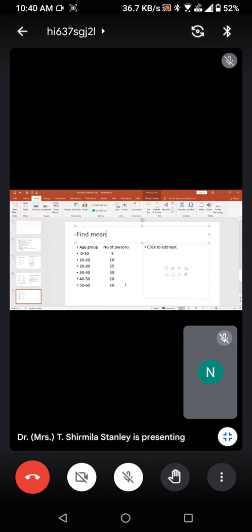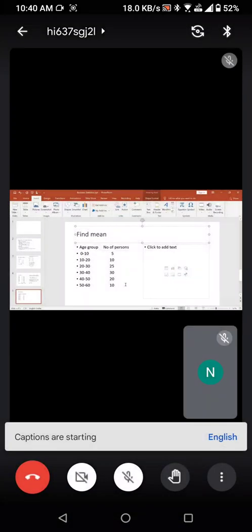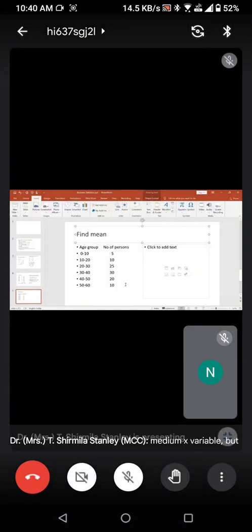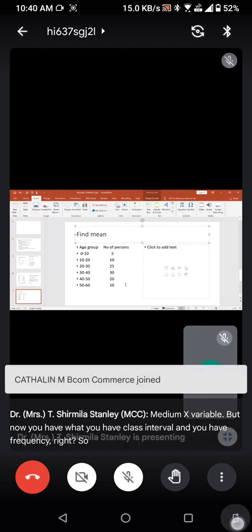So how different is this from the rest? Earlier we saw individual observation where there were no frequency at all. Then we saw problems dealing with frequency, but there was no class interval in the variable, x variable. But now you have both. You have class interval and you have frequency, right? So these kind of series, they are referred to as the continuous series.